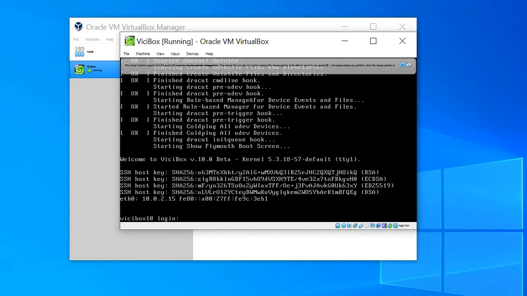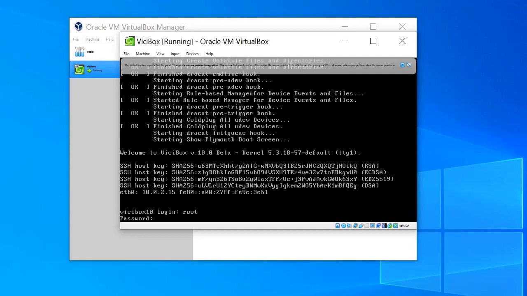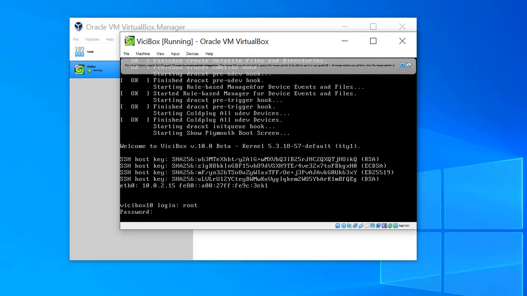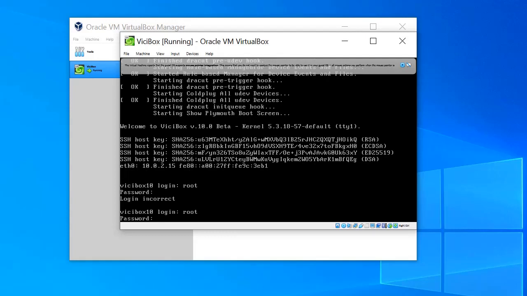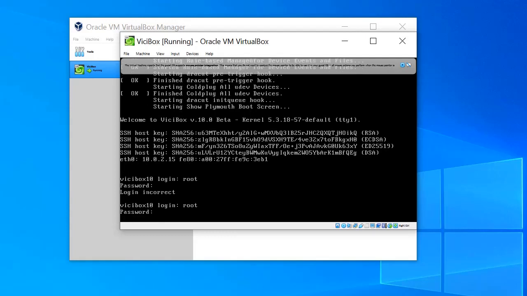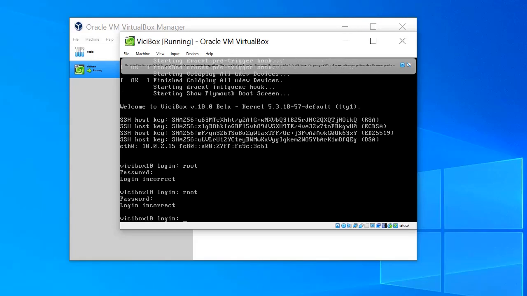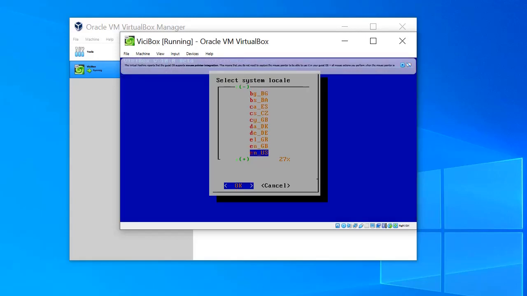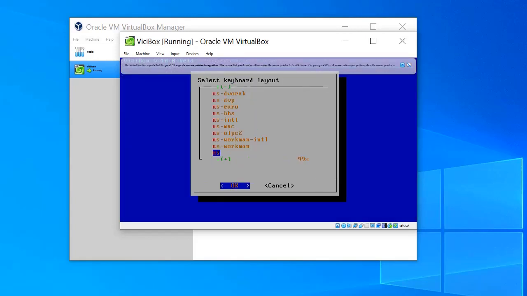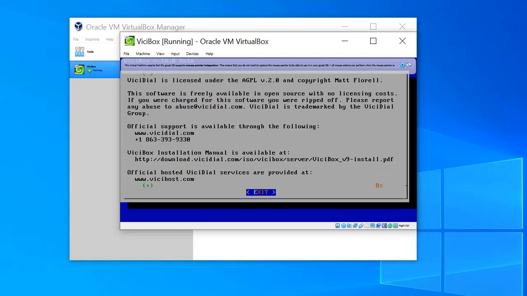Now at this stage, we need to log in as root, with the default password provided, which is vicibox. After we log in as root with the password vicibox, we need to set up our keyboard layout.